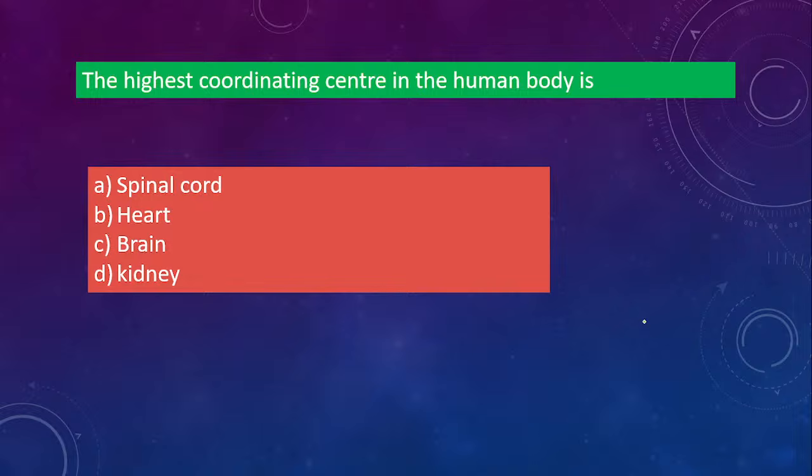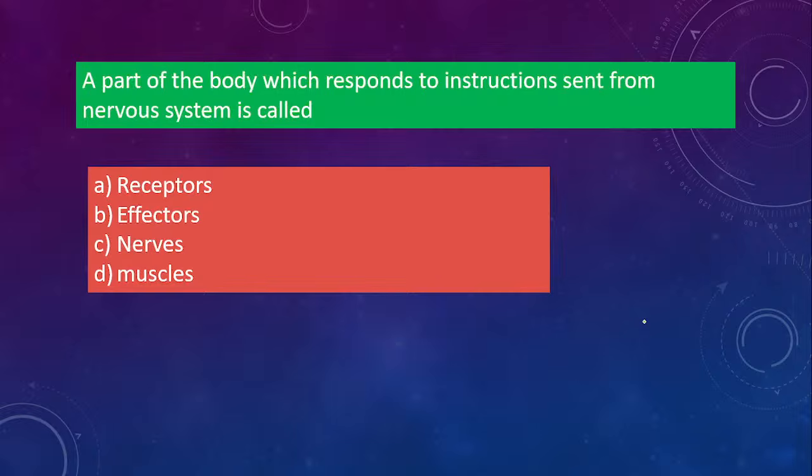Okay, so here the answer is highest coordinating center in human body is the brain. Okay, so brain only coordinates everything. Easy one. Next one. A part of the body which responds to instructions sent from nervous system is called a